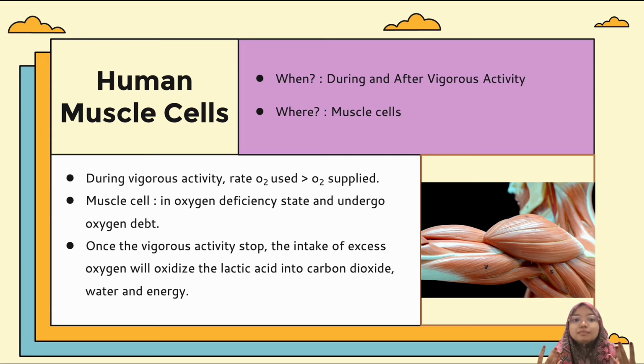Tapi you akan breathing macam macam tu. You akan breathing laju-laju, you akan breathing faster sebab you nak more oxygen for your body. So the intake of excess oxygen then will oxidize the lactic acid that accumulate in your muscle cell into carbon dioxide, water, and also energy.